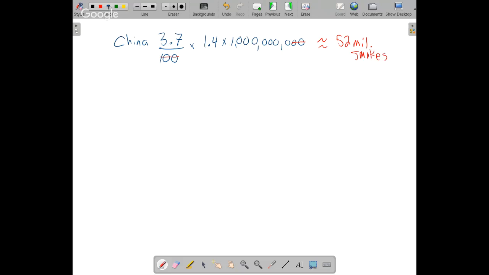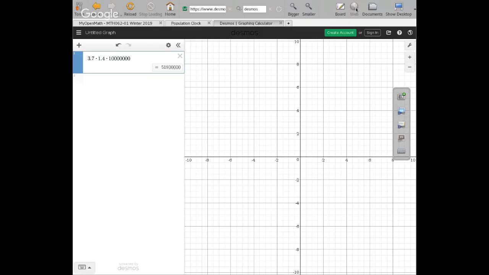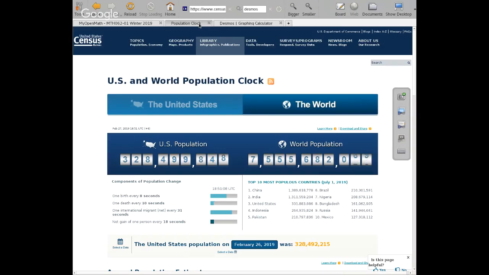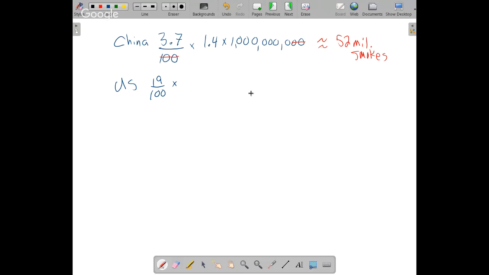If we do the United States, in the US, we had 19%, which would be 19 out of 100, times a population of, what did we say? Was it 300 or 400 million? No, I forgot. US, let's call it 300 million.